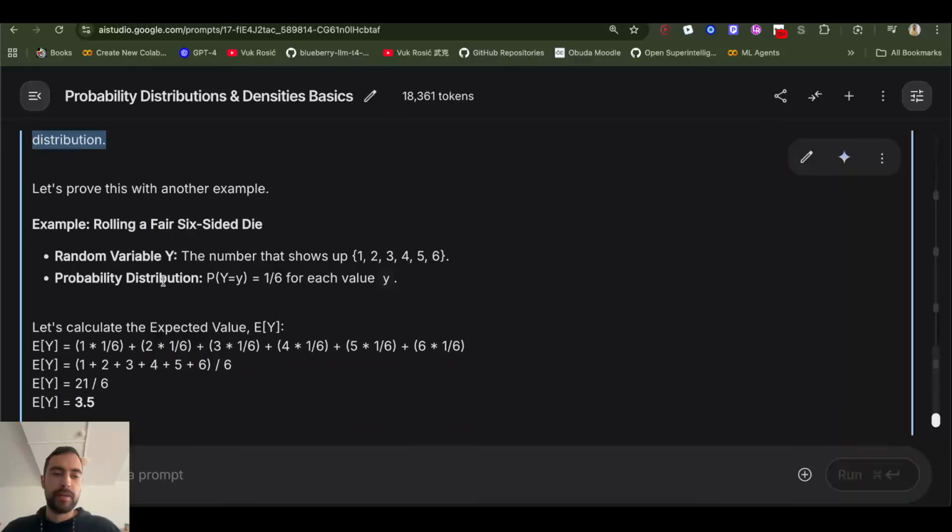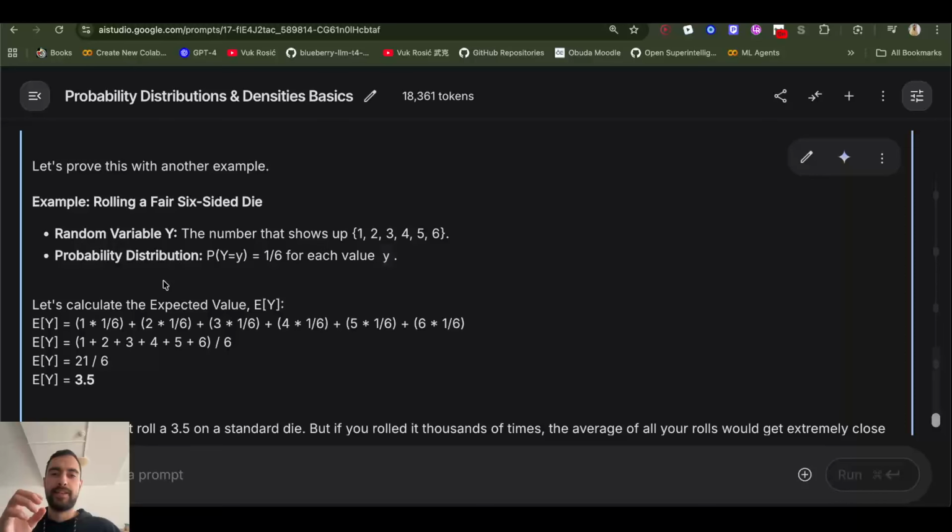Let's see another example. Let's say you have a dice with 6 sides. What is the average value you're going to get? So the numbers you can get are 1, 2, 3, 4, 5, 6. And given that every side has equal probability of being rolled, then it's very simple.